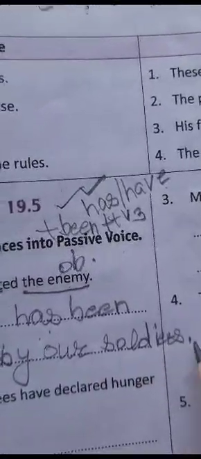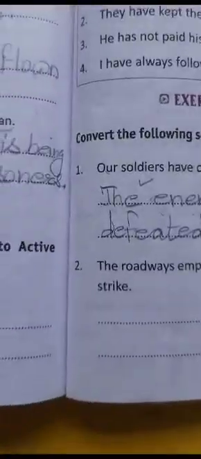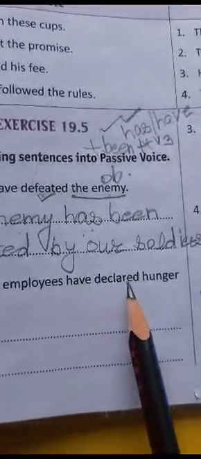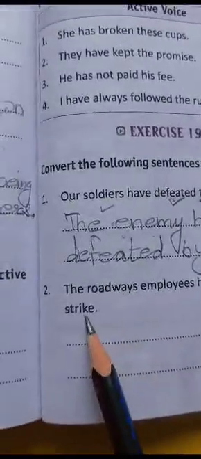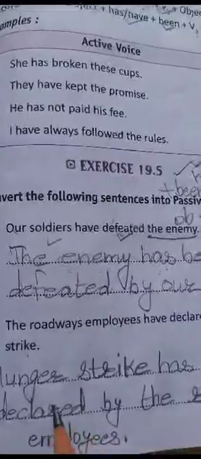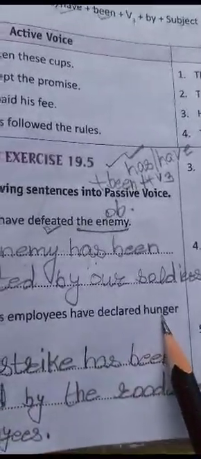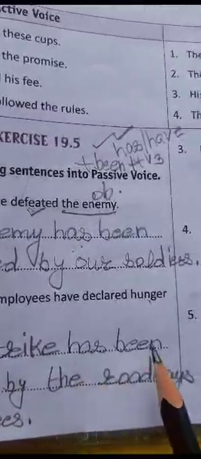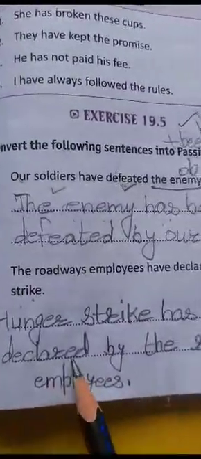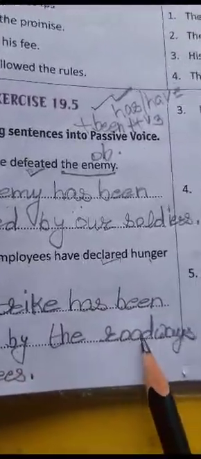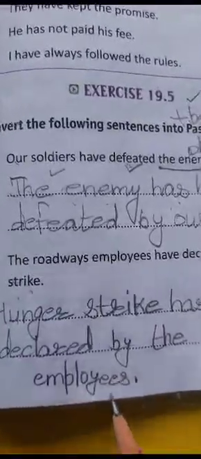Okay. Next is, the roadways employees have declared hunger strike. So we see that the object is hunger strike. Hunger strike has been declared, the third form is already given here, declared by the roadways employees.